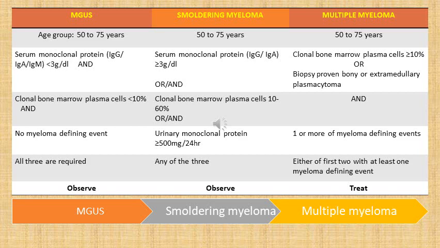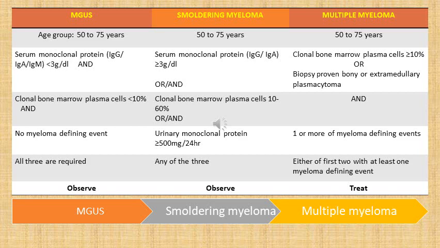Then the next stage is multiple myeloma. Again the same age group, but here we need clonal bone marrow plasma cells equal to or more than 10%, or biopsy proven bony or extramedullary plasmacytoma. That is, there is a collection of plasma cells either inside the bone, or when it is situated outside the bone, it is called extramedullary plasmacytoma. So either of these two, plus we need one or more myeloma defining events.